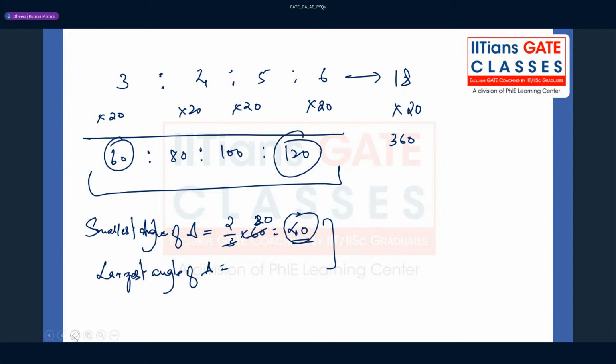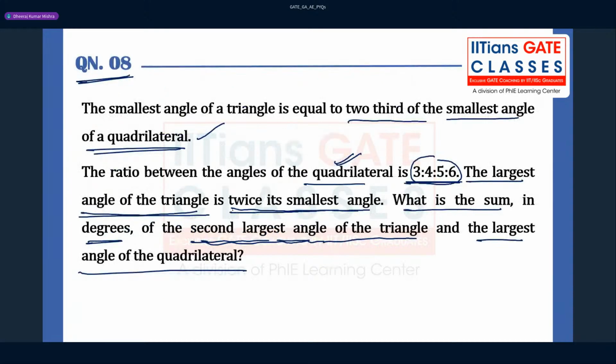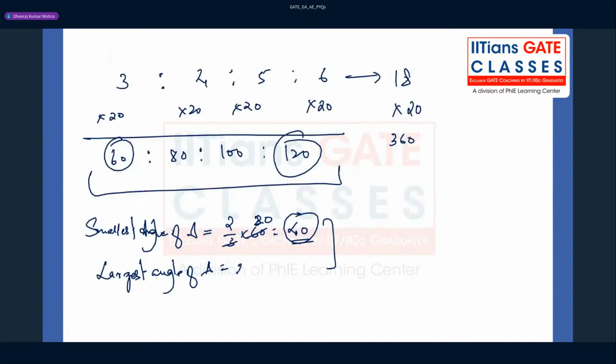We have to clearly read the statement. They are saying that the largest angle of the triangle is twice its smallest. So twice of the smallest. The smallest is what? You can say 60, right? We have to take the triangle's smallest, that is 40 here, right?